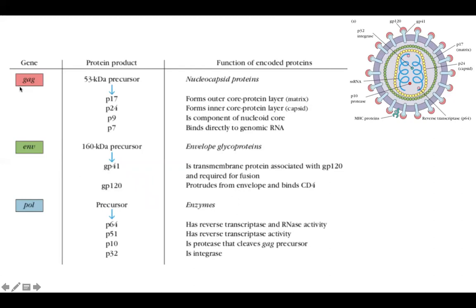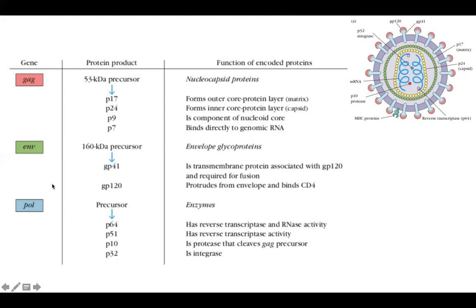GAG structural gene is important to form both the matrix and the capsid. So P17 or the matrix, the outer protein layer, and P24 or the inner core protein layer, the capsid. P17 and P24 are made from the GAG protein. You don't need to remember the other things. POL makes the other proteins which were present inside: P64 or the reverse transcriptase, P10 or the protease, and P32 or the integrase.